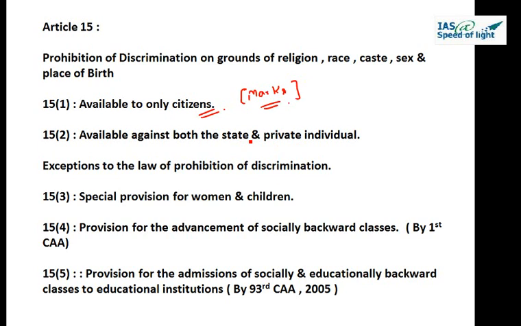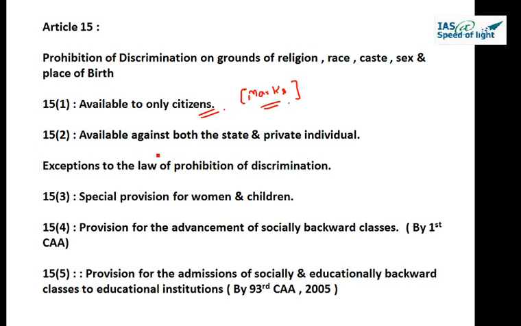Coming to the second part of Article 15, if you read it, no citizen shall, on grounds only of religion, race, caste, sex, or any one of them, be subject to any disability, liability, restrictions or conditions with regard to: A, access to shops, public restaurants, hotels, places of public entertainment; or B, the use of wells, tanks, bathing ghats, roads, places of public resort maintained wholly or partially out of state funds or dedicated to the use of the general public.